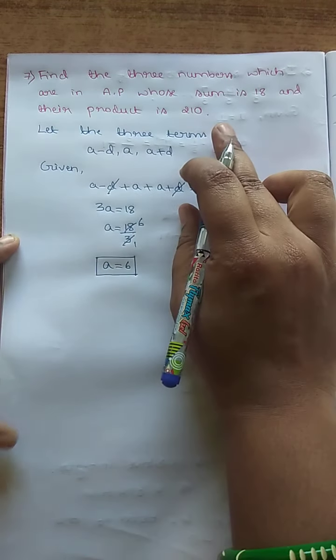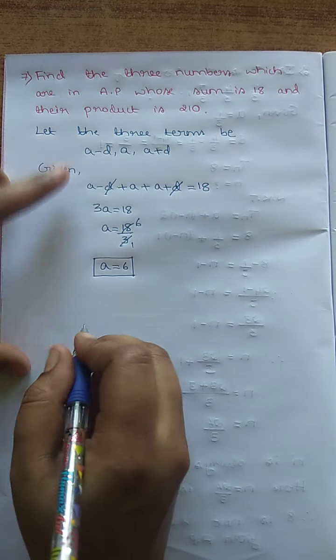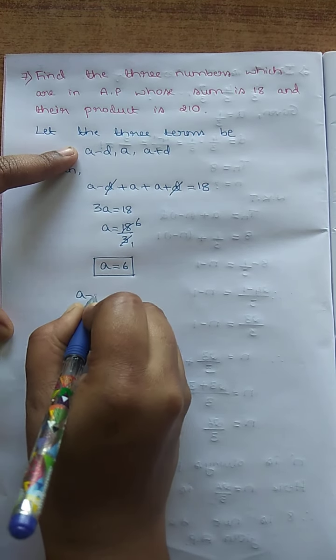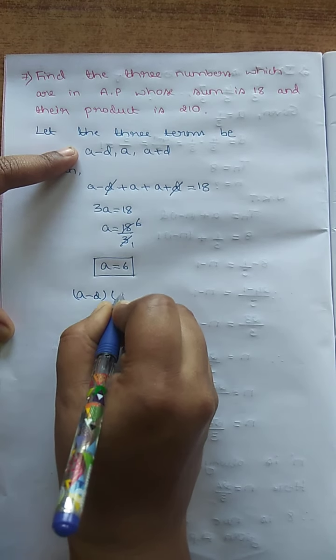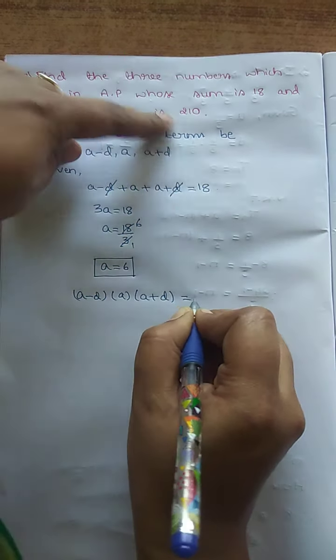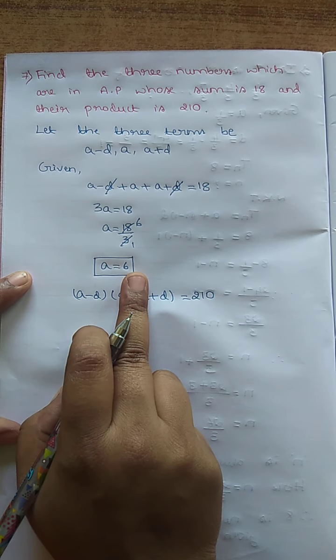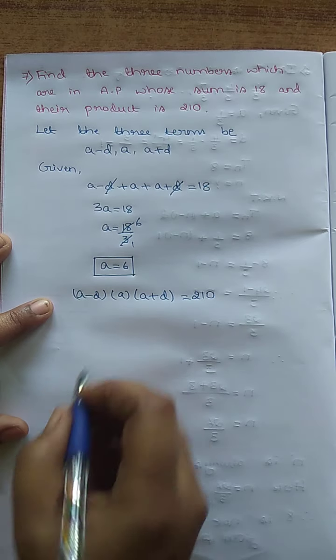Next, the other condition is their product is 210. So here a minus d into a into a plus d equal to 210. Already we know the value of a. Substitute here.